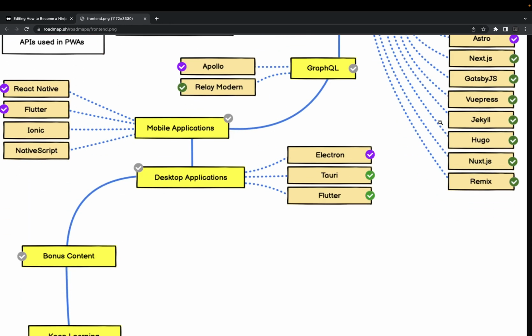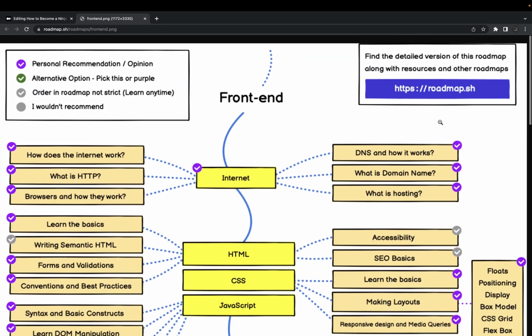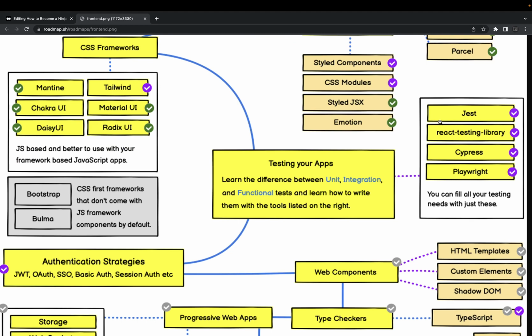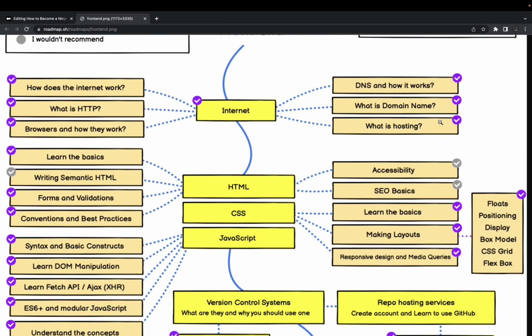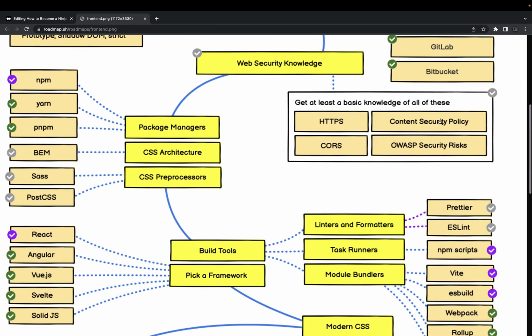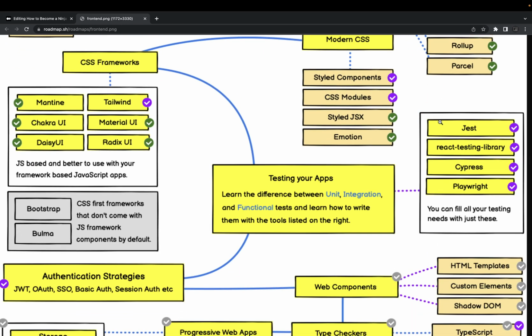Flutter has recently become more and more popular, and you keep learning, I will say, because things will come and go. New build tools, new testing tools, new libraries, new frameworks, and stick to the core components, the core fundamentals of JavaScript. Always keep that handy with you, because these frameworks will come and go. Today we have a different bundling tool, tomorrow there will be something else. Today Tailwind is popular, tomorrow there can be something else. Today we are just using Jest and Cypress, tomorrow it can be different things.